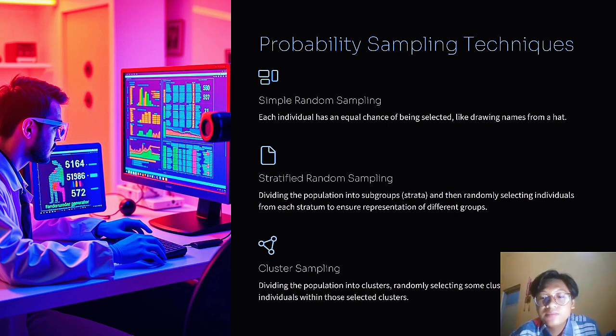Cluster sampling. Dividing the population into clusters, randomly selecting some clusters, and then sampling individuals within those selected clusters.